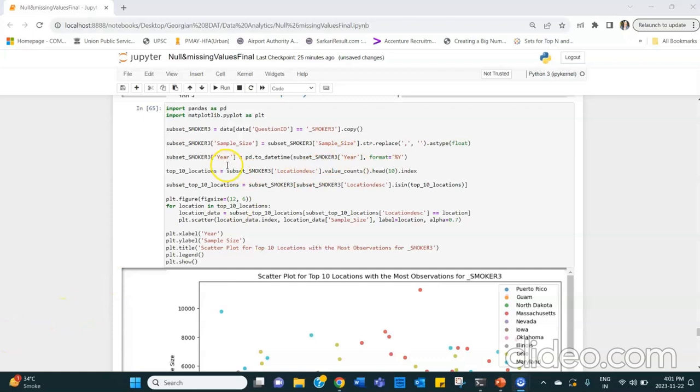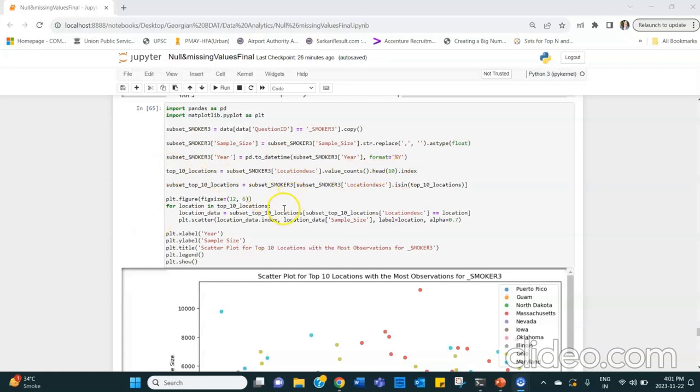Then for the year also, we have converted this column to a particular format, which is percentage and year. And then top 10 locations, which is pulling out the location column and taking the values, count, and top 10 index. So this top 10 locations will pull only the top 10 locations.